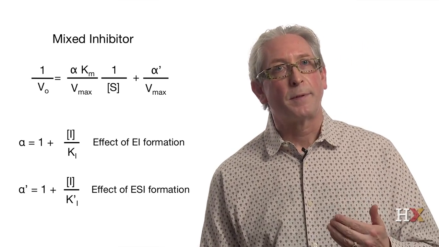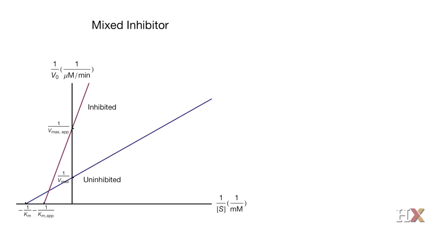The intercept with the vertical axis will be, without inhibitor, 1 over Vmax, and with inhibitor will be alpha prime times 1 over Vmax, so it will be a higher intercept, and that confirms that, in fact, Vmax in the presence of an inhibitor will be lower than the Vmax in the absence of the mixed inhibitor.